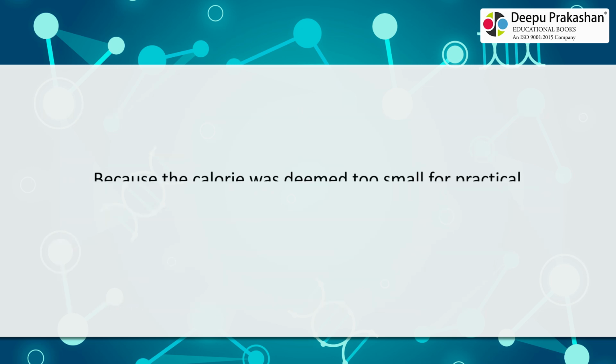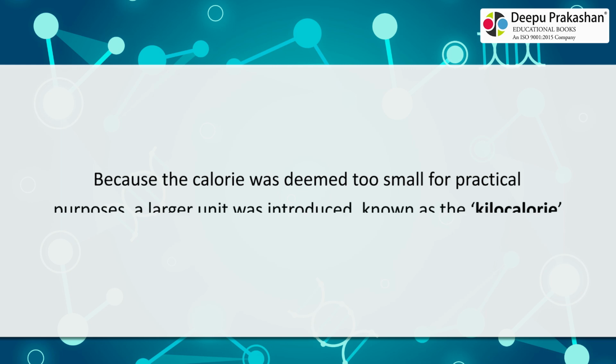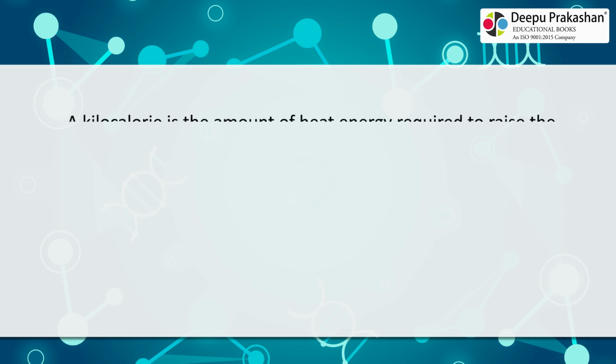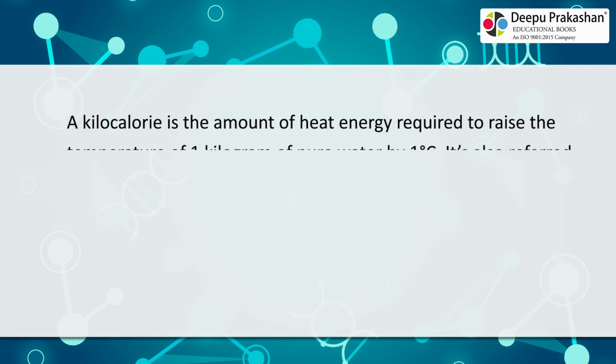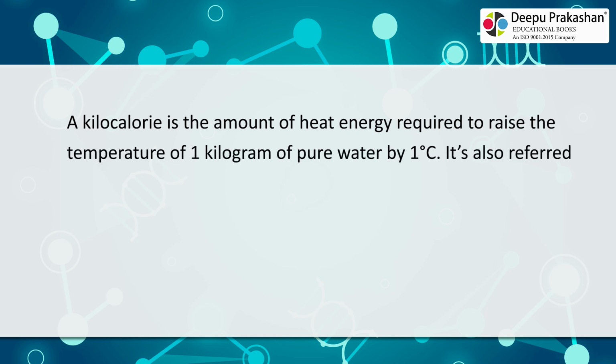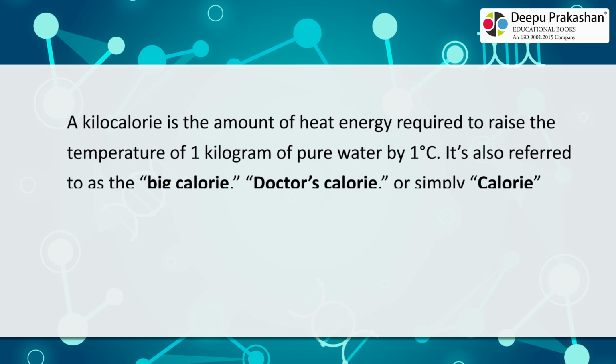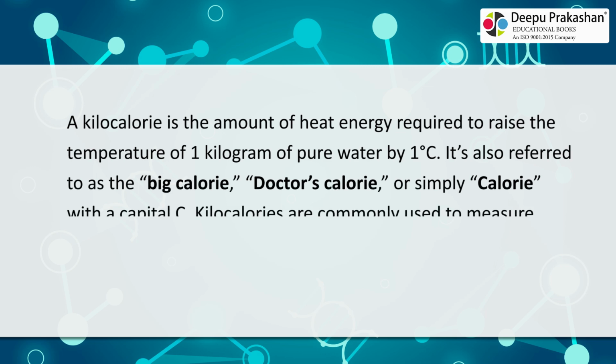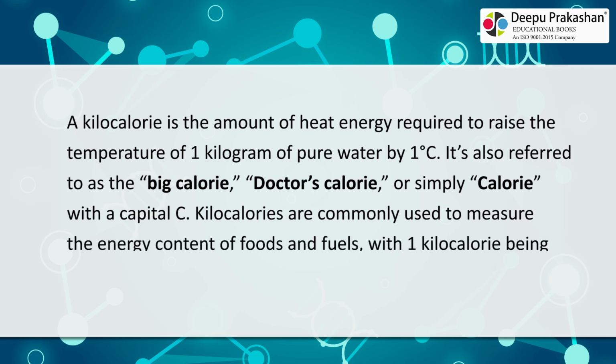Because the calorie was deemed too small for practical purposes, a larger unit was introduced, known as the kilocalorie. A kilocalorie is the amount of heat energy required to raise the temperature of 1 kilogram of pure water by 1 degree Celsius. It's also referred to as the big calorie, doctor's calorie, or simply calorie with a capital C. Kilocalories are commonly used to measure the energy content of foods and fuels, with 1 kilocalorie being equal to 1000 calories.